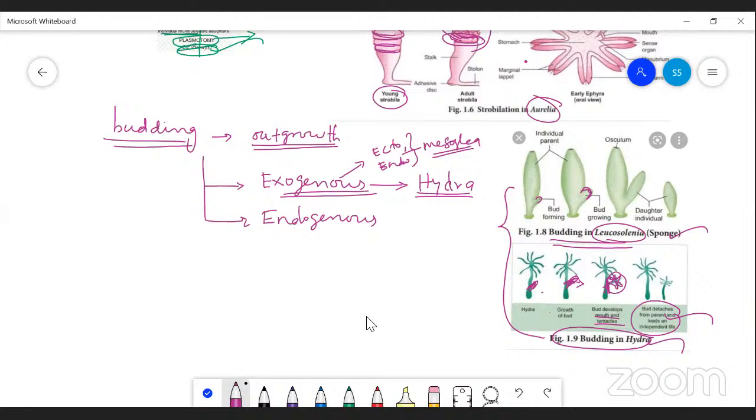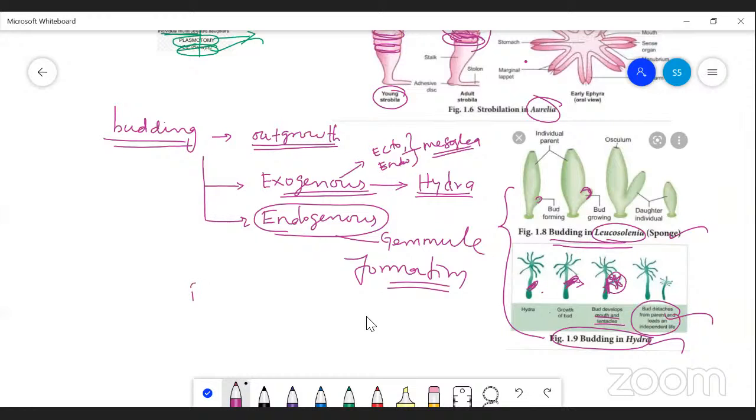When you come to the endogenous type, this is also called gemmule formation. Remember, this gemmule formation occurs mostly in freshwater sponges. Only one or two species occur in marine habitats, but it is freshwater sponges that reproduce by this type of budding.